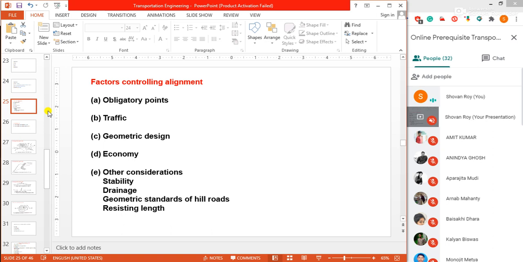The vertical alignment is often guided by drainage consideration. The surface water level, seepage flow, and high flood level are the factors to be kept in view. So already I have told that moisture is very harmful. Moisture is enemy for road. Moisture is enemy for highway.